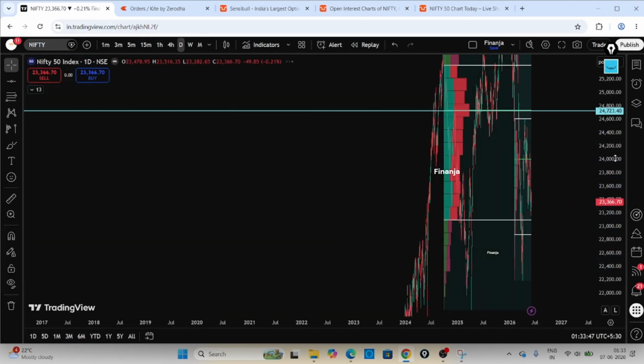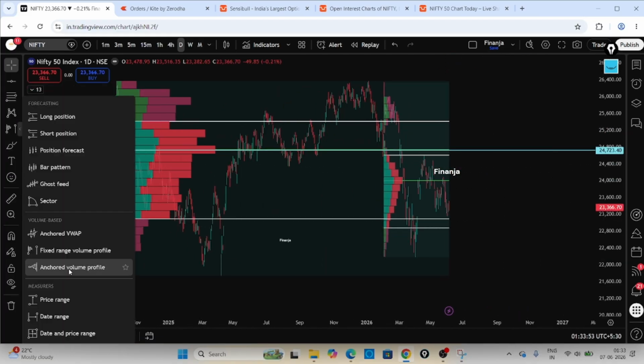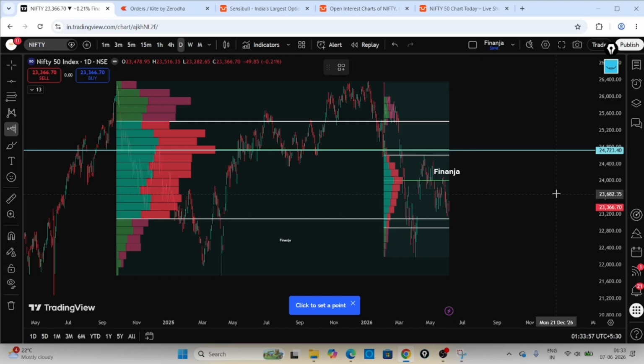And also there is another type of volume profile, right? How exactly we can use it. This is the anchored position volume. Anchored means what? From one point to the current point.